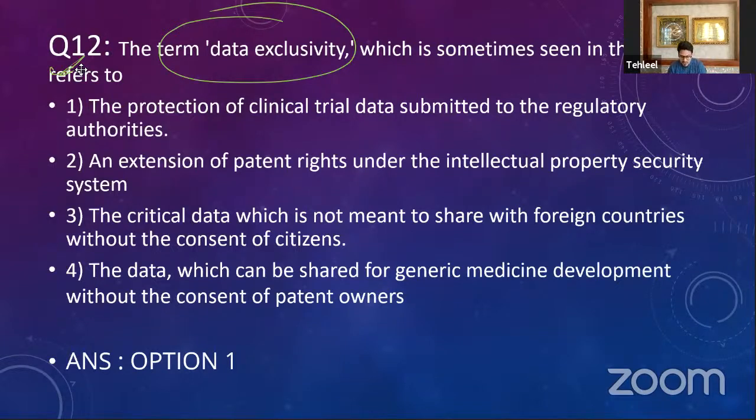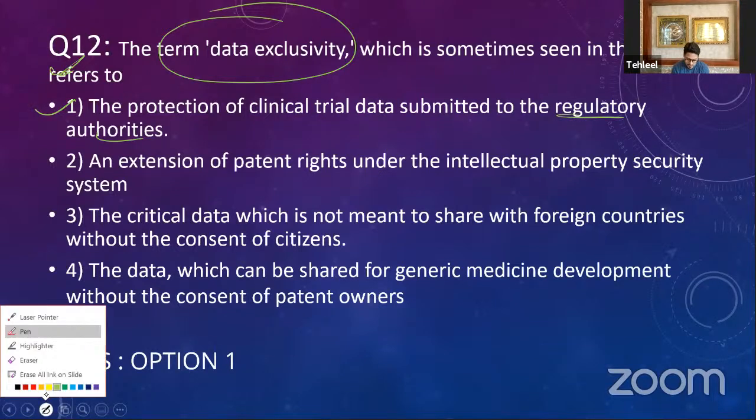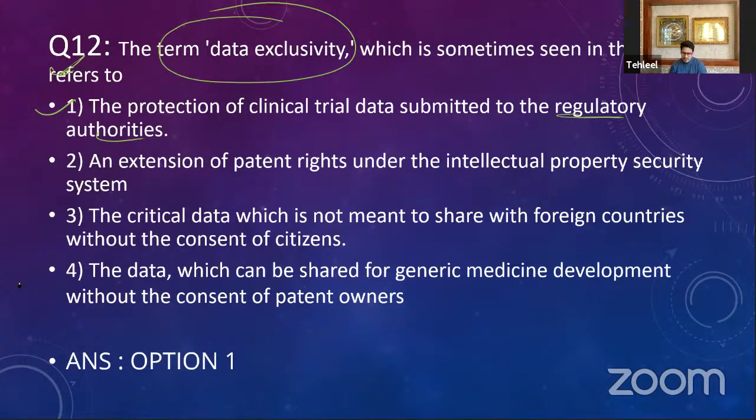The question was a bit tricky. So the first option in here is the protection of clinical trial data submitted to the regulatory authorities. We'll be seeing what we mean by this, but let's look at some other options first. Okay. Now, let's use the elimination method. If you look at the second option, it's an extension of patent rights under the intellectual property security system. Okay, so this is something talking about patents.